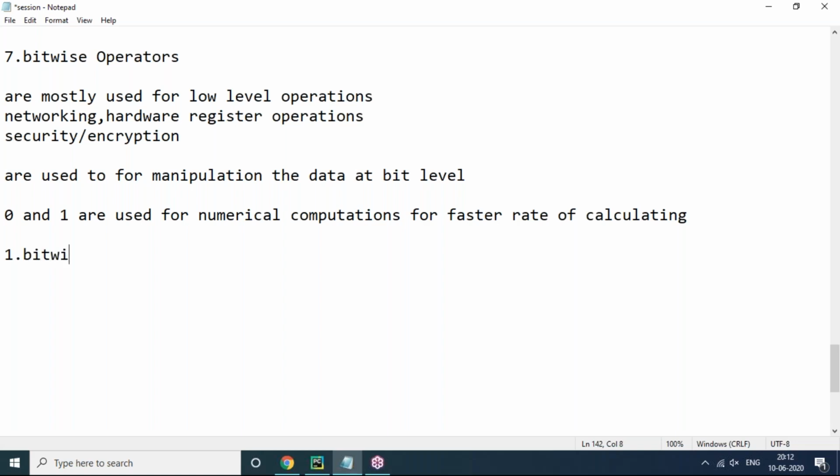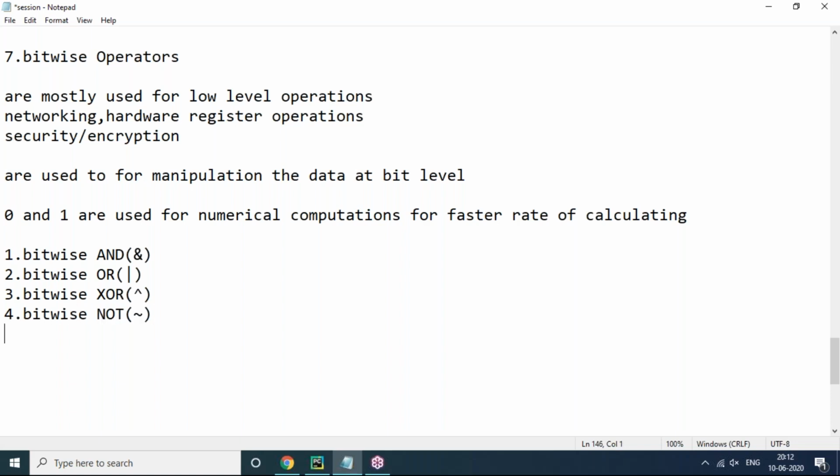One is bitwise AND, the symbol is ampersand. Next is bitwise OR, the symbol is the pipe symbol. Next is bitwise XOR, exclusive OR, the symbol is the caret. Next is bitwise NOT, the symbol is tilde.